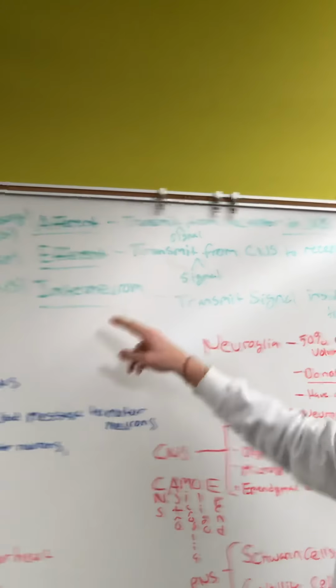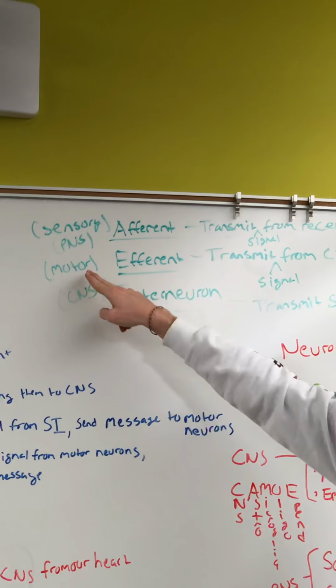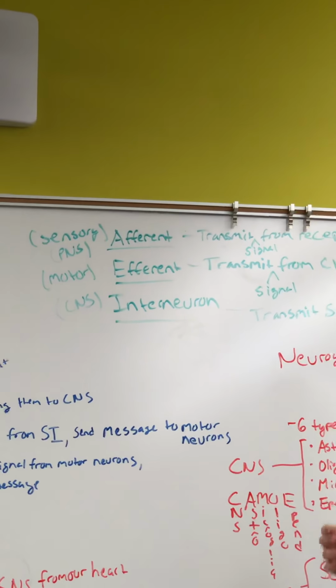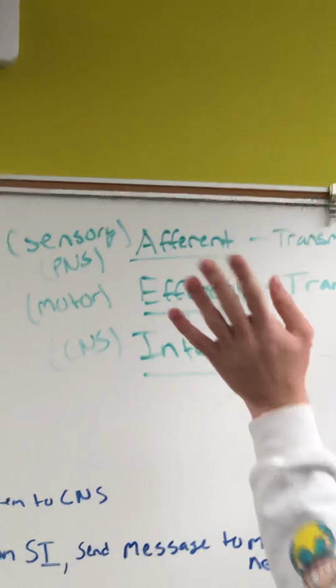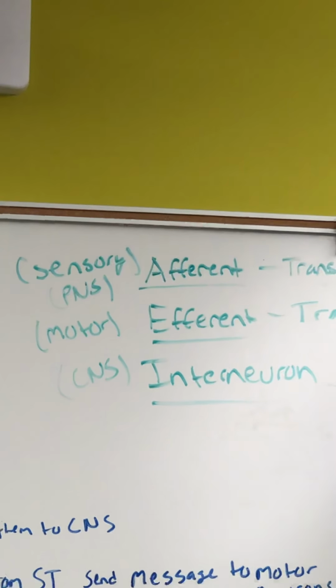That's simple. With efferent, if we're associating these with motor neurons, we already know what those do too. We're getting a signal from our CNS, sending it back to our receptors. Get your hand off the stove. Transmit our signal from the CNS